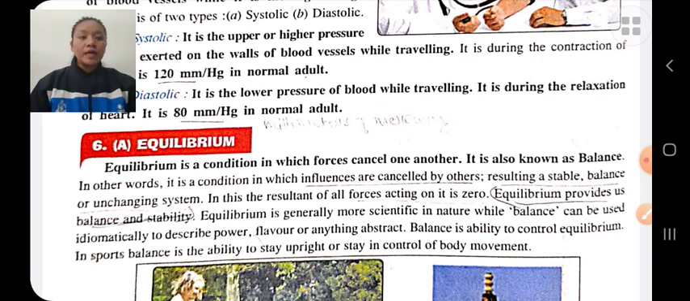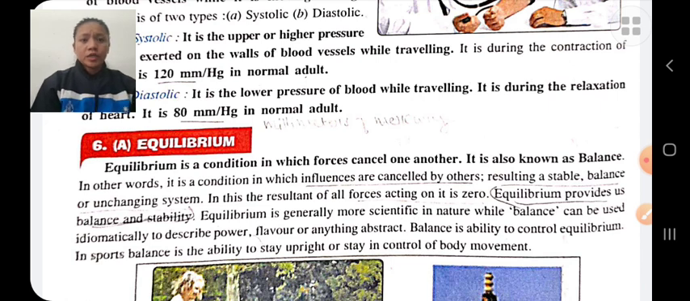Equilibrium is also known as balance. Equilibrium provides us balance and stability. Balance is your ability to control your body without movement against gravity. And stability is your ability to control your body during movement against gravity.